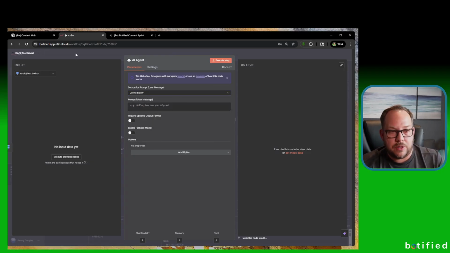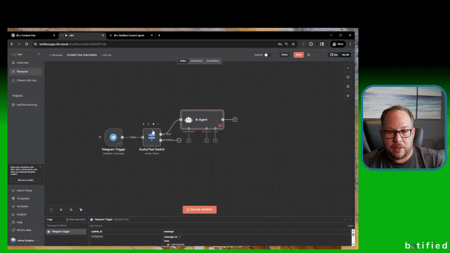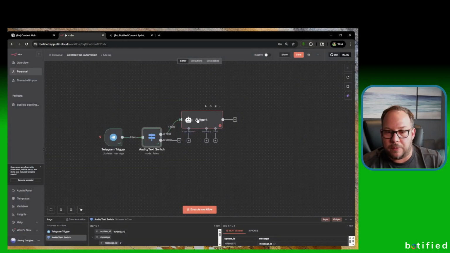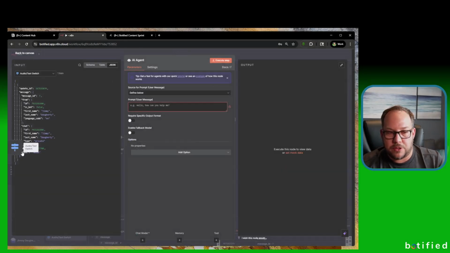I'm going to go back and execute this step here so that we can get the next one. I like to do it step by step to make sure it's working. Okay, and we're going to put the user prompt as whatever the text is here. So we're going to drag that over there, and it's json.message.text. That's something we're going to remember for the audio one, because we have to put in something specific to account for it.